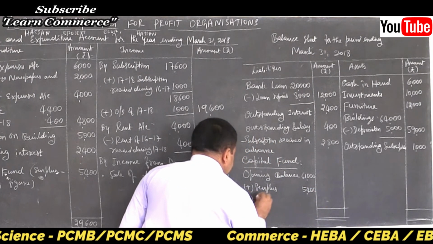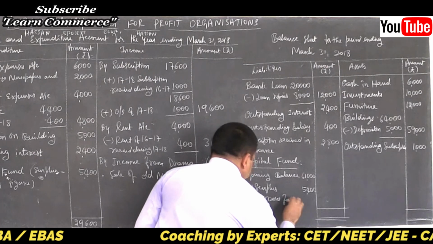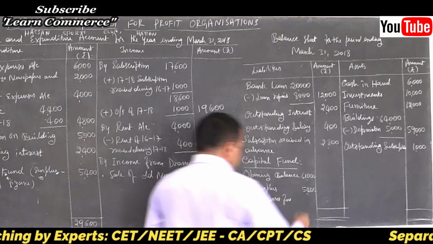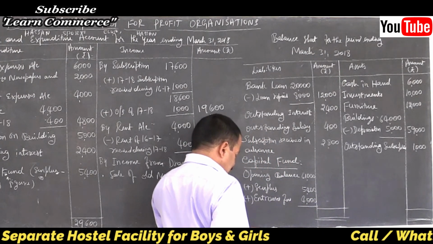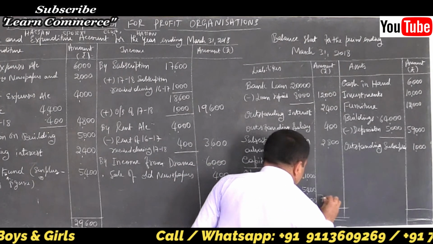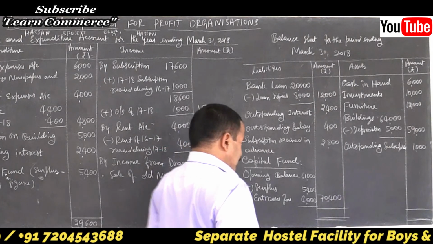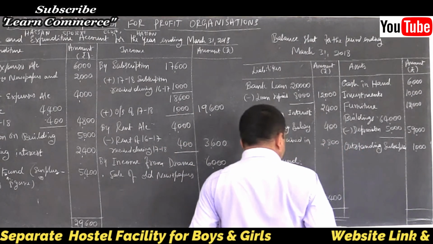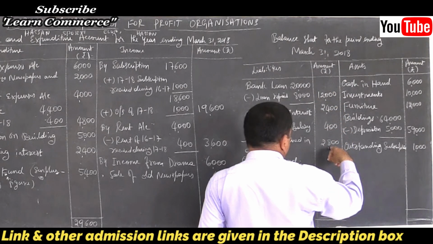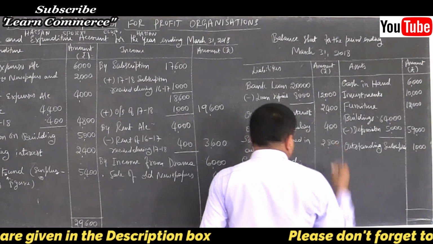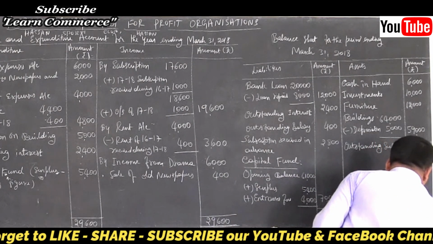Then capitalized receipts, that is entrance fees are to be capitalized, refer adjustment. Entrance fees, how much? 4,000 should be added to capital fund. They told us to capitalize it. So write the net amount 70,400. Total amount is 70,400. Check whether it agrees or not. The total should be 88,000. Yes, it is agreeing. 88,000. This side also it agrees.